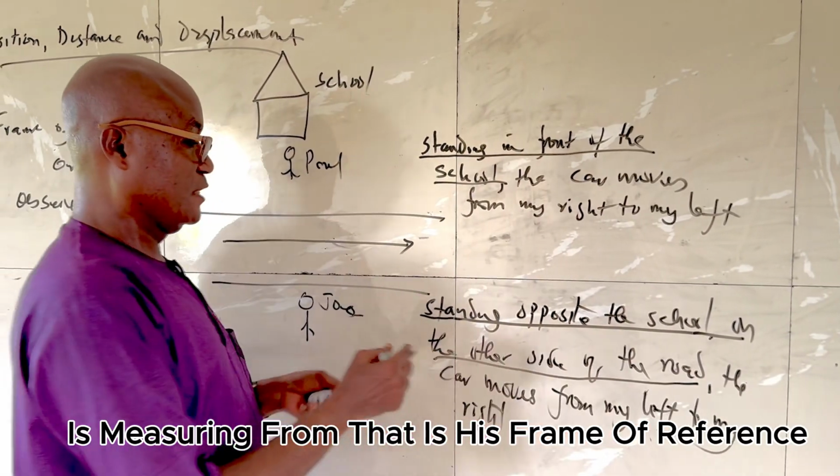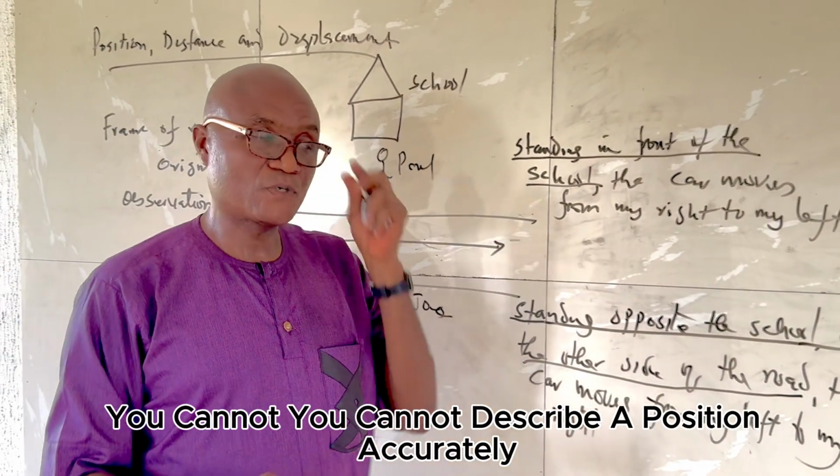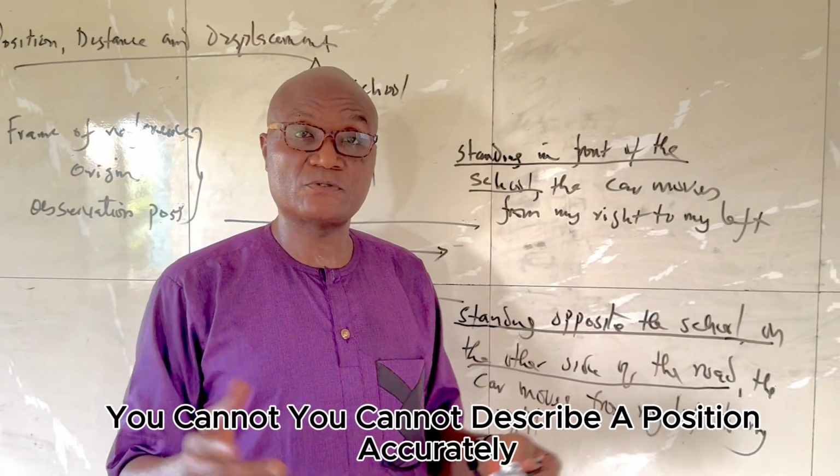That is his frame of reference. So, without a frame of reference, you cannot describe your position accurately.